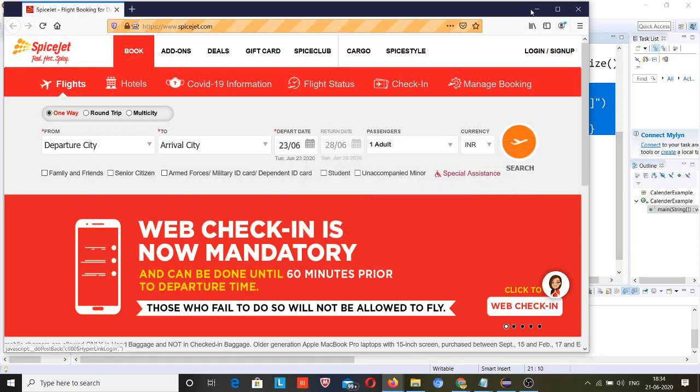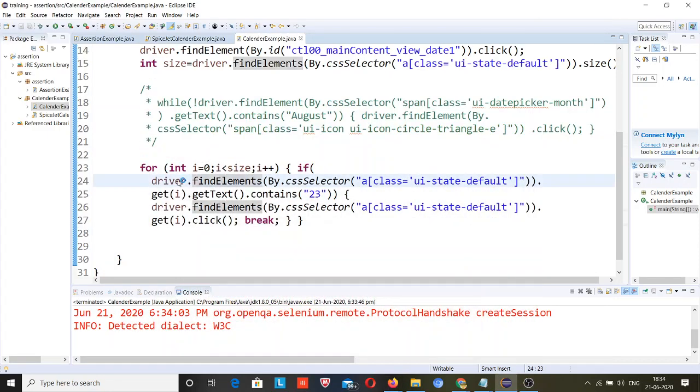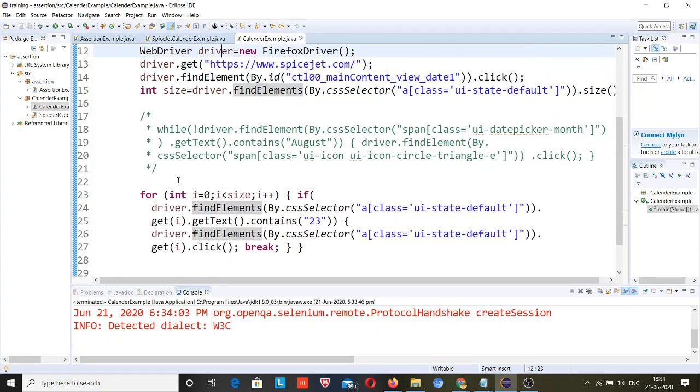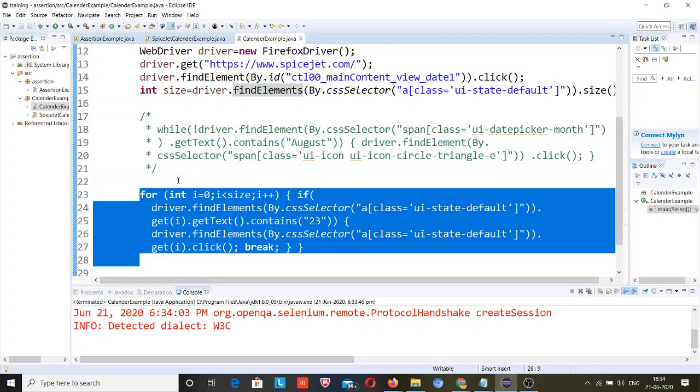And this code is working, and this is the same code. This is amazing. Let me copy this code to compare that.